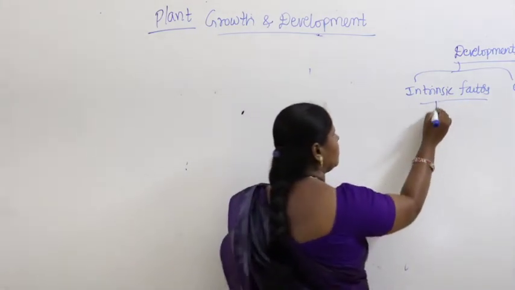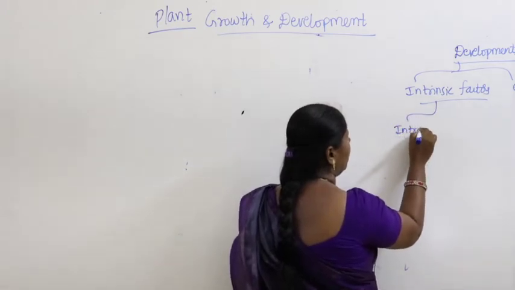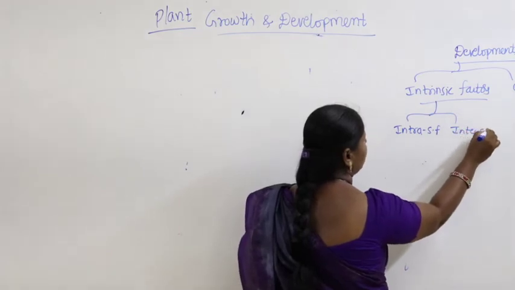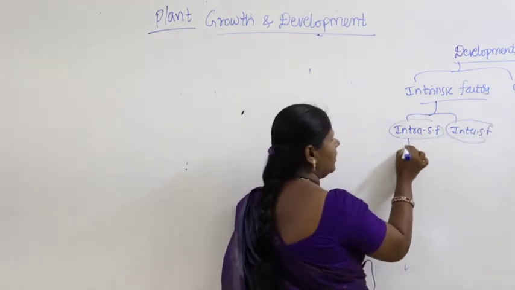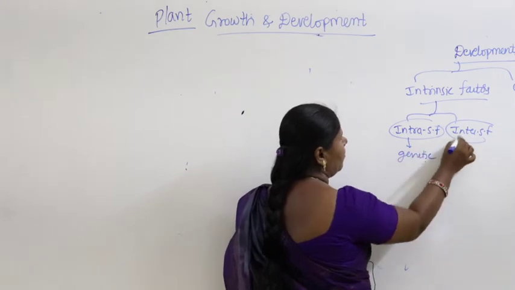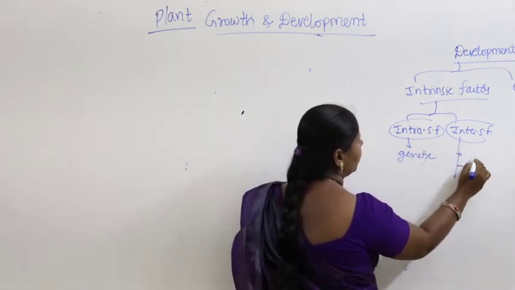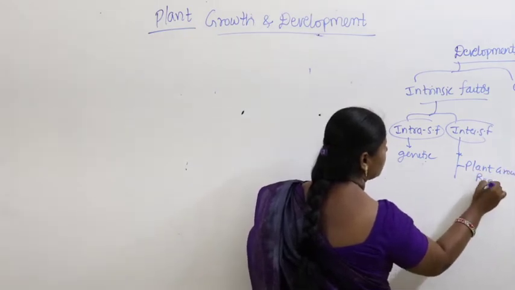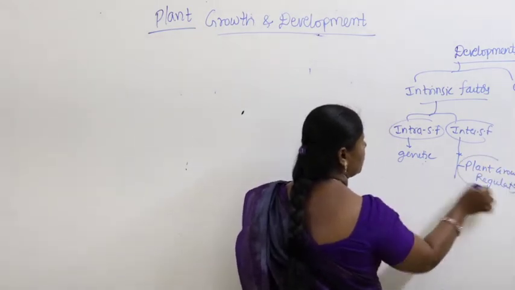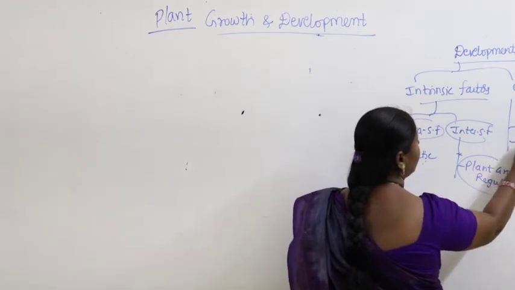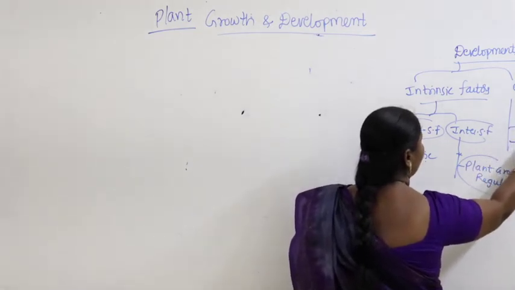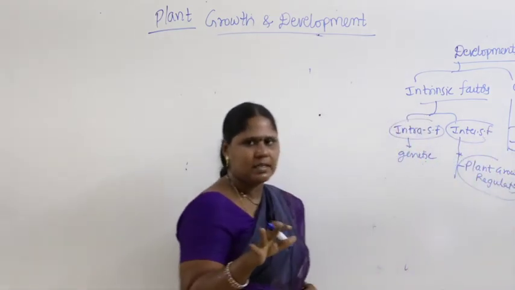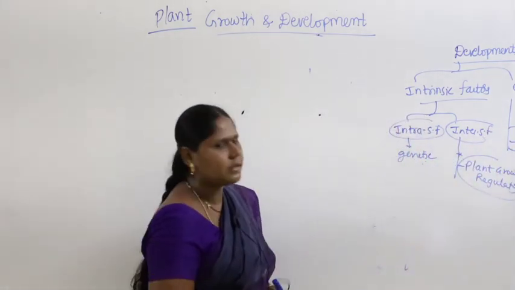So you studied intraspecific factors and interspecific factors. What are intragenetic factors? What is inter? Here it's what we discussed about plant growth regulators. You remember? What are extrinsic factors? Light, temperature, gravity, water and all that. Did you remember last class? I am just talking about last class. What did we discuss in the last class?